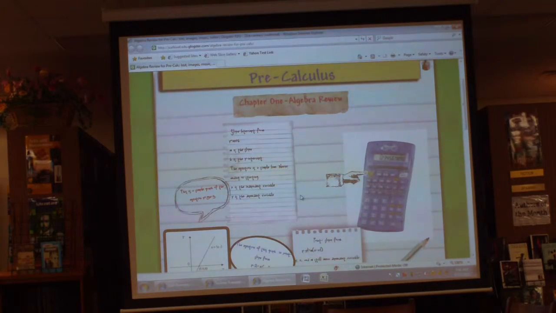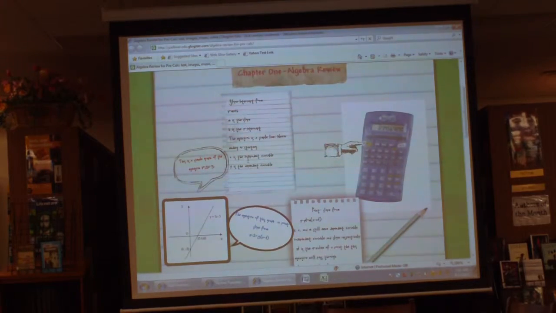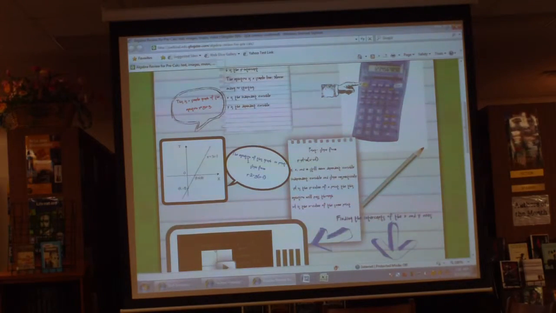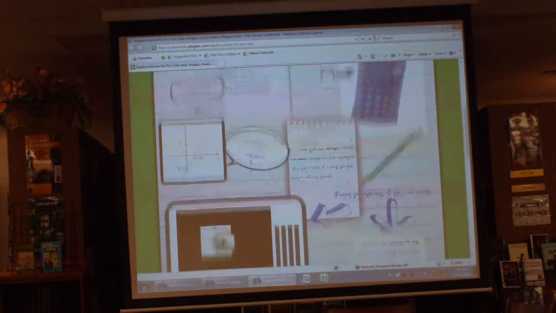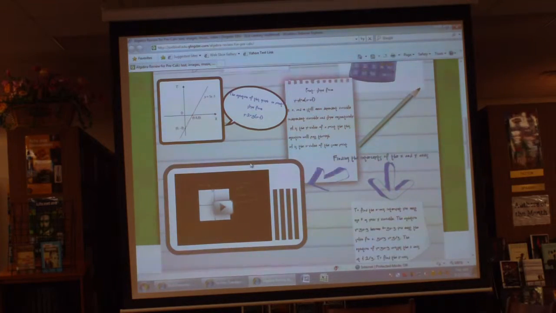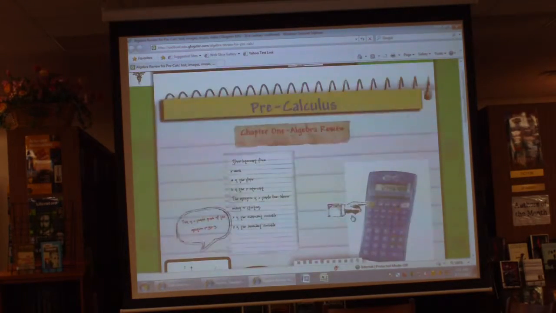I don't like this one because it has the text that's really small on it. So if I was going to do that, I would probably fix it. But again, kids did this. So this is pretty high quality for student work. But it's got a video on how to do this particular type of problem. It's got tips. It's got steps. So I think this is fantastic as far as the concept. Now the execution is a little lacking, but I love the idea.